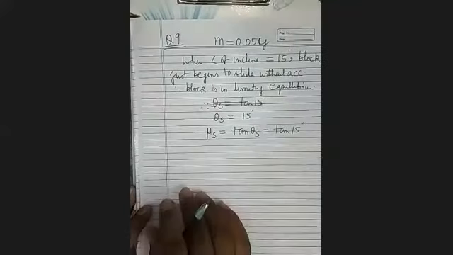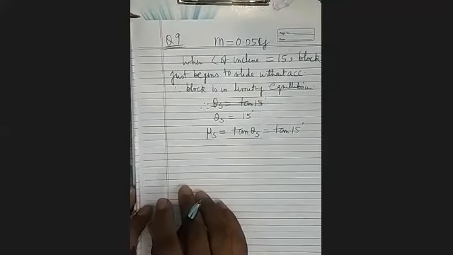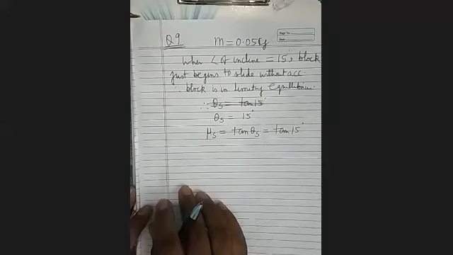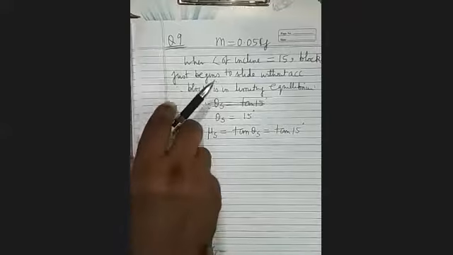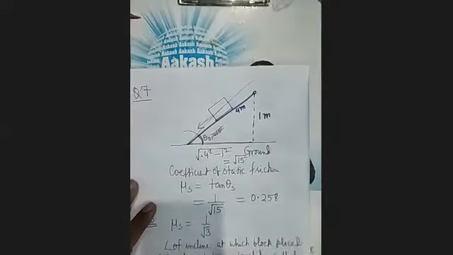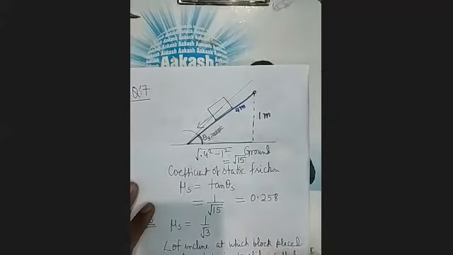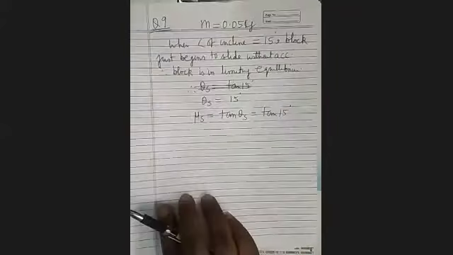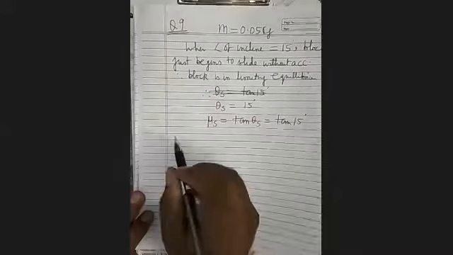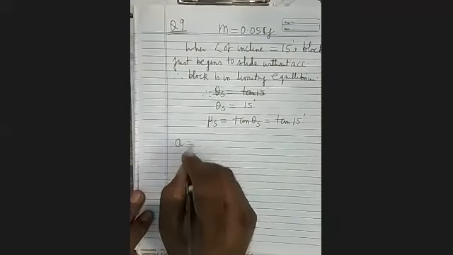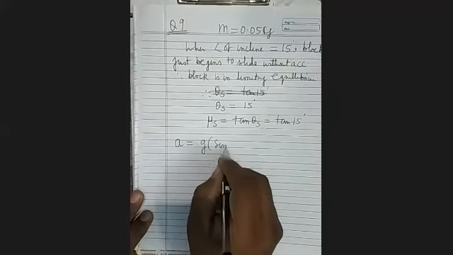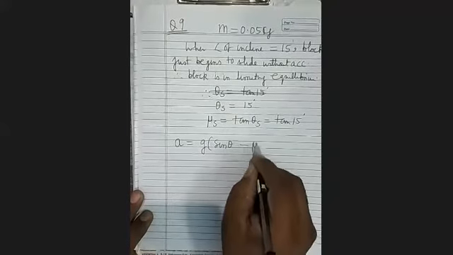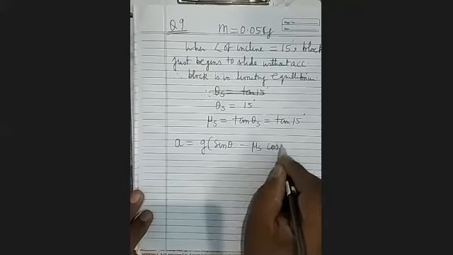Now here, what would be the acceleration of the block if the inclination is increased to 30 degree? If in place of 15 we make the inclination 30, then what will be the acceleration? That you have to find. You have already found one formula: a equals g within bracket sine theta minus mu s cos theta.